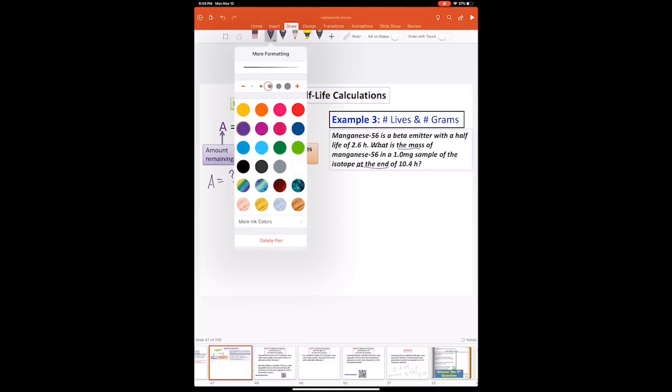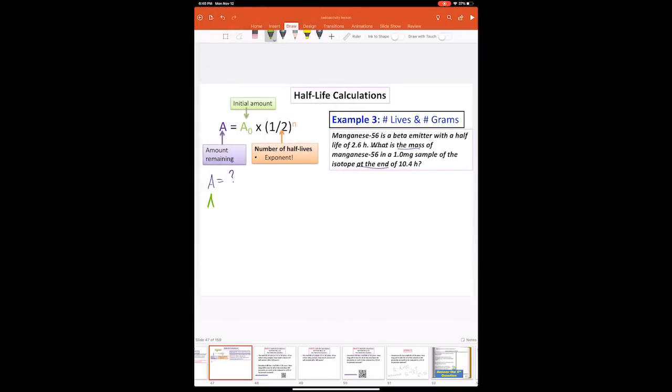Okay, so it's asking us for this. Once again, this is what we're trying to answer. Okay, it just was a little thicker. That might be too thick. Let's see here. Okay. Whatever. All right, our initial, that is a little thick. Our initial line, let's see, do we have that? Yes, 1 milligram sample. Okay, 1.0 milligrams.